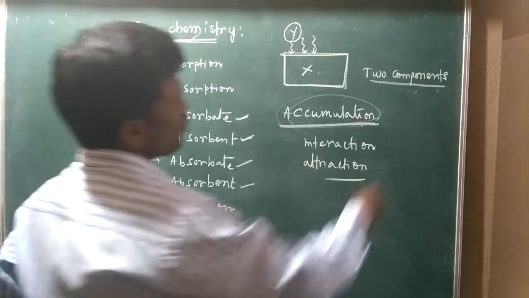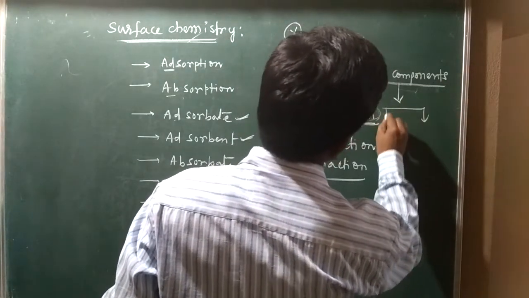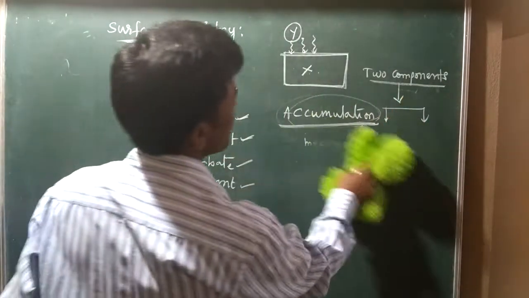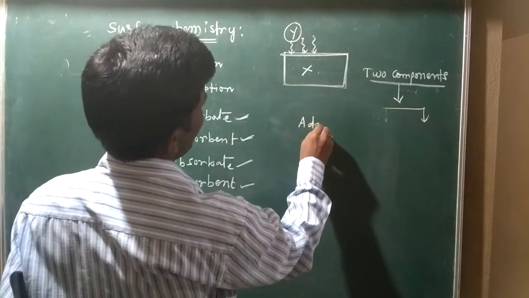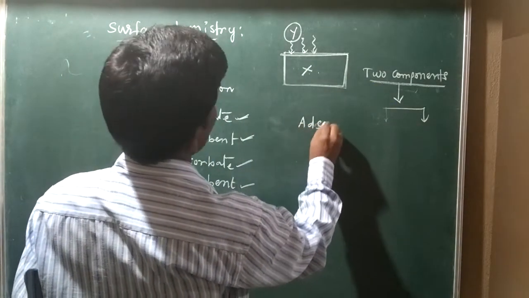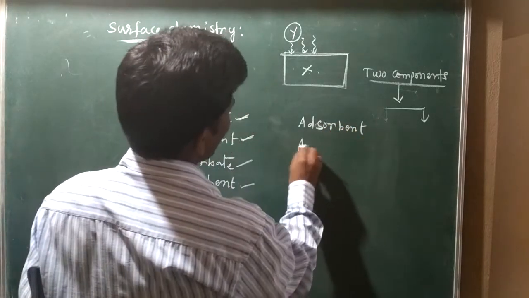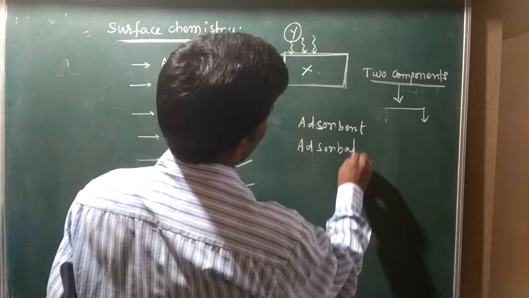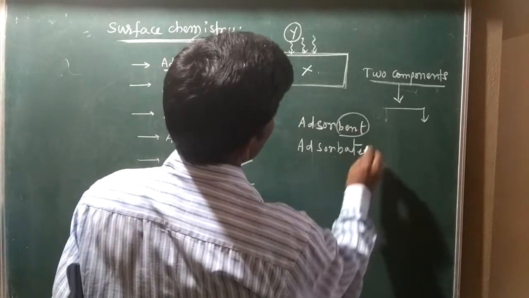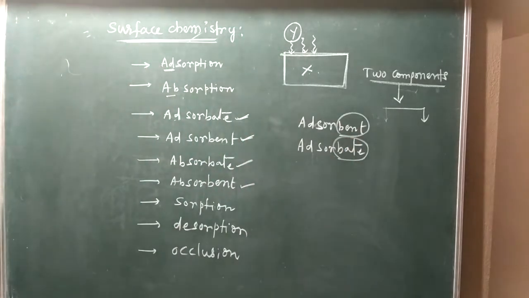In those two components, one component is called adsorbent, and the second component is called adsorbate. One is bent and one is bait.